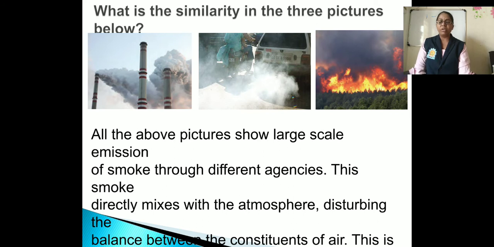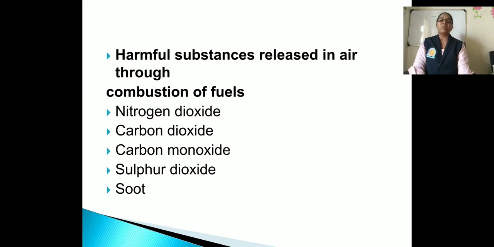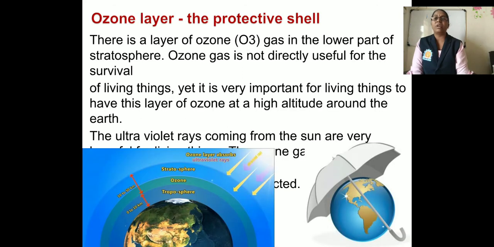Harmful gases, as we discussed, are given out. So which are the harmful substances released in the air through combustion of the fuel? Here given: nitrogen dioxide, carbon dioxide, carbon monoxide, sulfur dioxide and soot. These are the harmful substances which are released in the air through the combustion of the fuels. Combustion means burning of the fuels. So that is all about air pollution and the air.